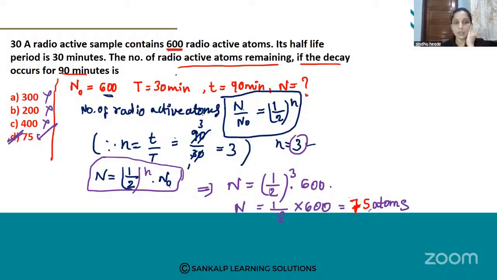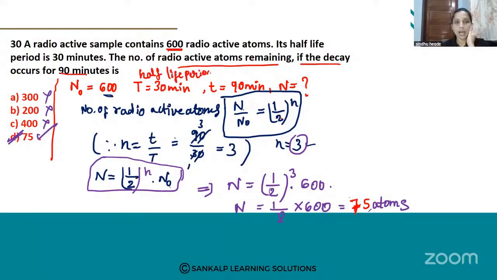The number of radioactive atoms is N by N0 is equal to 1 by 2 raised to n, is the formula. So here they do not give this n value. It is nothing but t by capital T, that is, decay occurs time divided by half-life period. Here t and T, what is this capital T? This is half-life period.